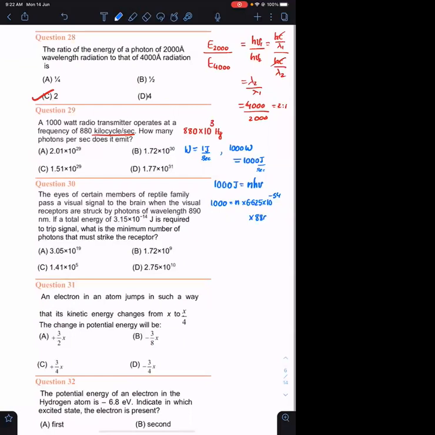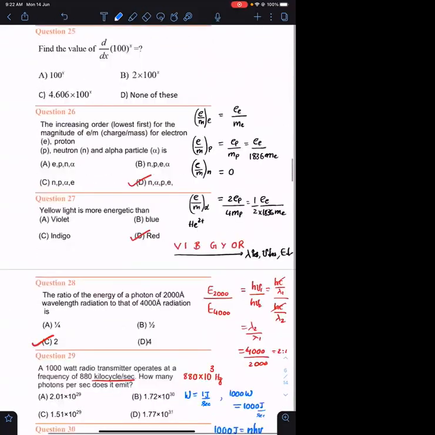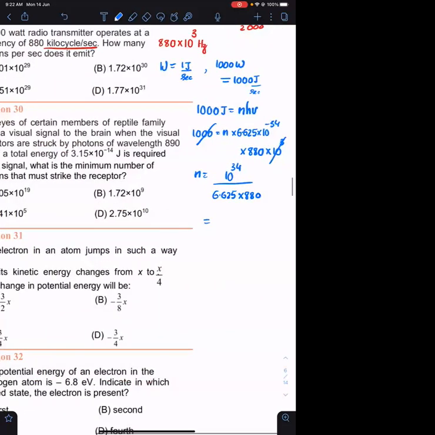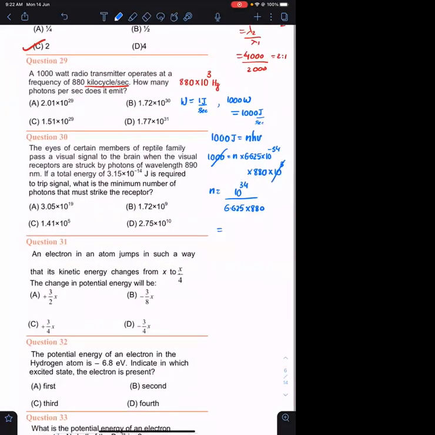It is 880 into 10 power 3. Agreed? Yes, sir. So यहाँ पे 10 power 3, 10 power 3 ये cancel हो जाएगा. So n क्या हो गया आपको? It is 10 power 34 upon 6.625 into 880. Okay, which is equals to, I can put this as 10,880 into 6. 880 into 6, it's 6 of 48.